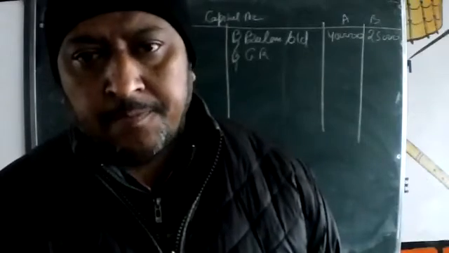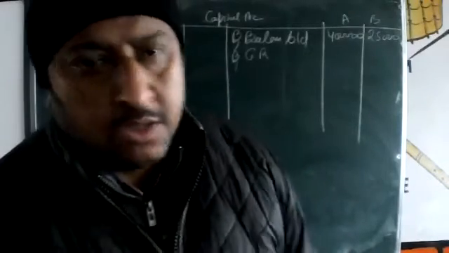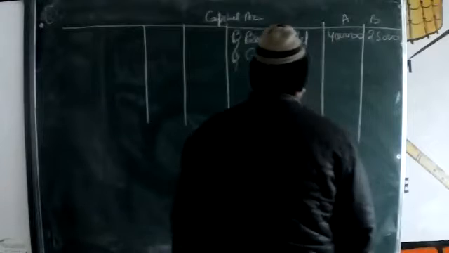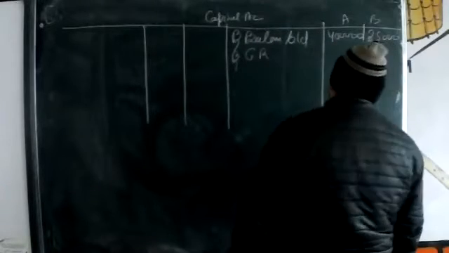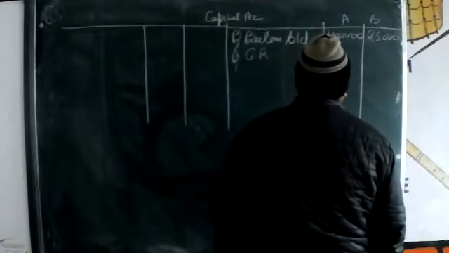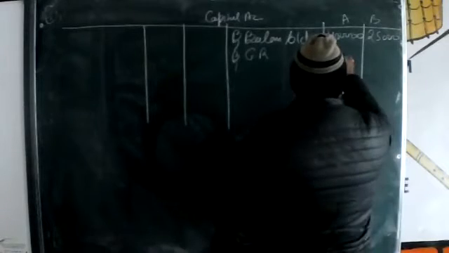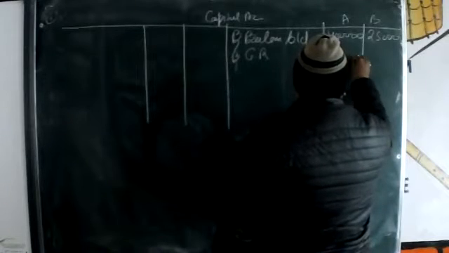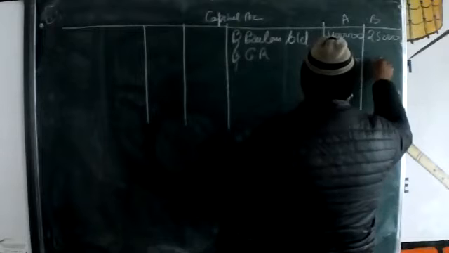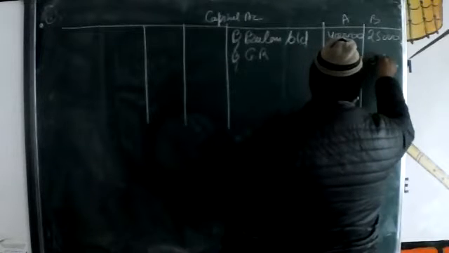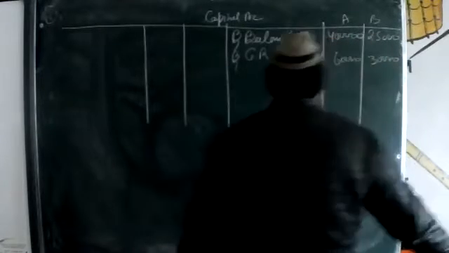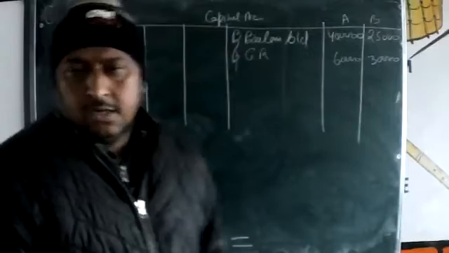And ratio? 2:1. 90,000 in 2:1, what will come? 60,000 and 30,000.